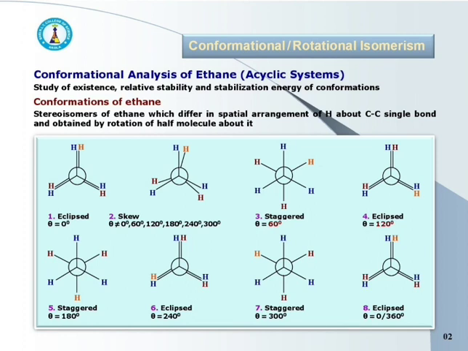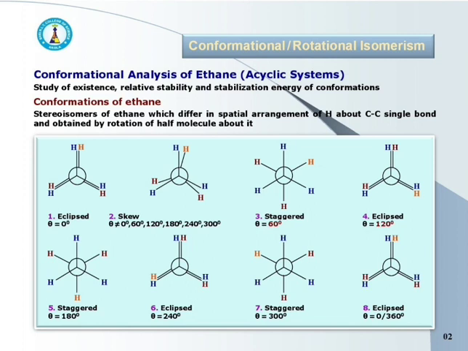By rotating the molecule, so many skew conformations are possible and only one of them is shown here. Third is staggered conformation with dihedral angle 60 degree.